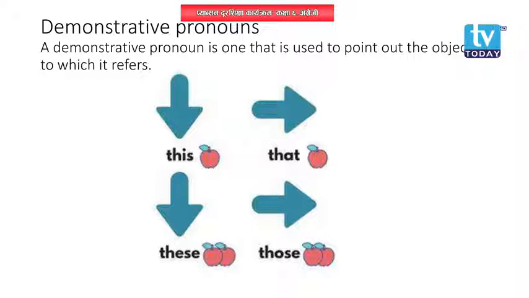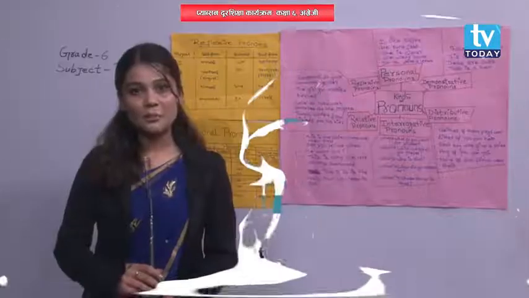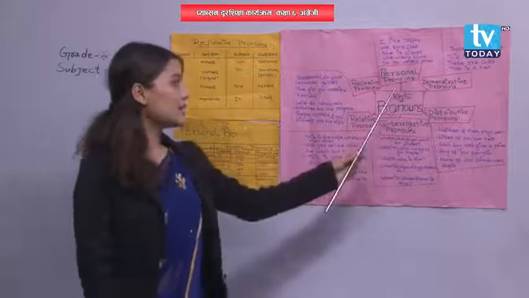A demonstrative pronoun is one that is used to point out the objects to which it refers. For example, this, that, these, those, etc. are a few examples of demonstrative pronouns. This, that: singular form. These, those: plural form. You can look at some examples here.